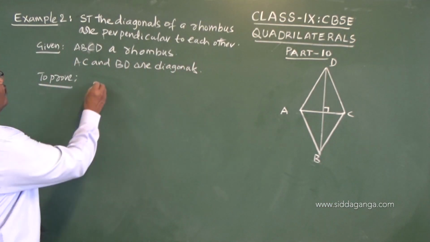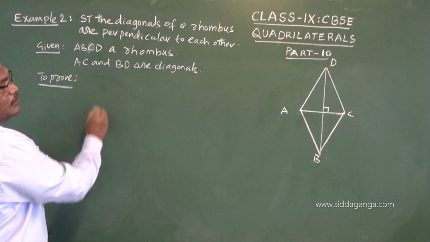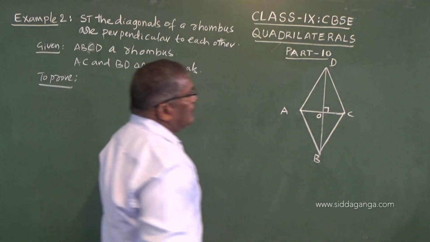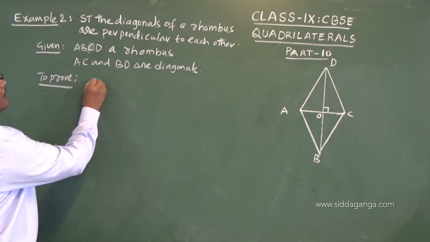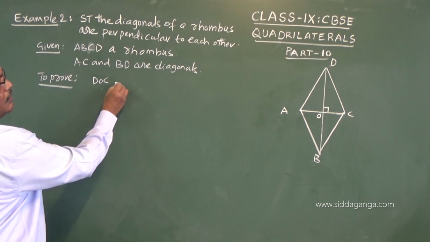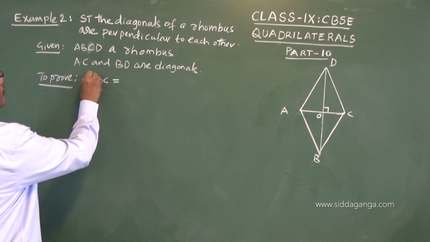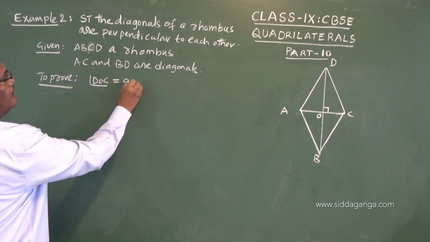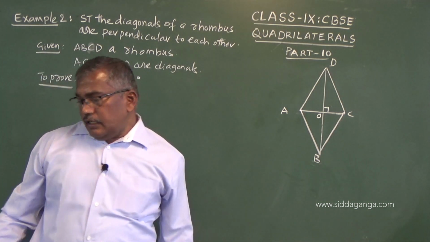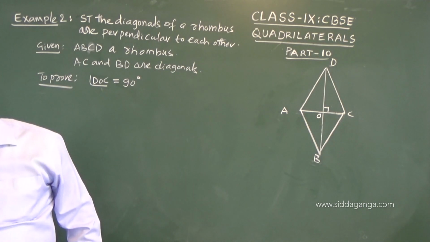To prove, you can say, if I call this O, angle DOC is equal to 90 degrees. So that means they intersect at right angles. This is what is to be proved.